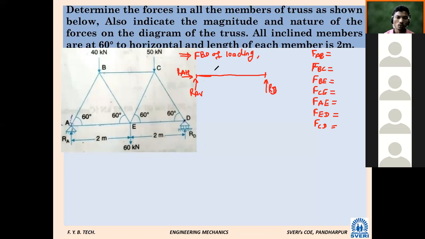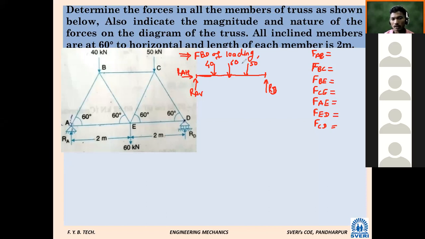Three forces. So the 40 kilonewton force I will show directly on the beam like this, then 50 directly on AB, and then at point E I will show 60.